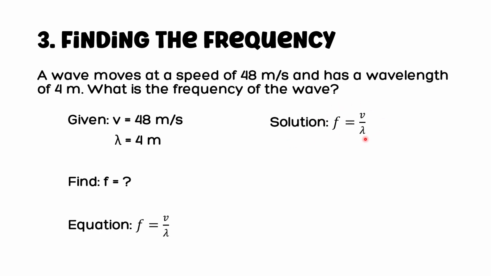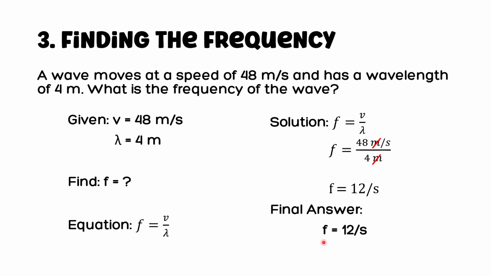Solution: copy again our equation. Next, we need to substitute. 48 meters per second, that is our speed from our given. Next, we have here the wavelength, and that is 4 meters. Next thing to do is to cancel both the meters. After that, we will have the answer, frequency equals 12 per second. So we will write the final answer as frequency or f equals 12 per second.